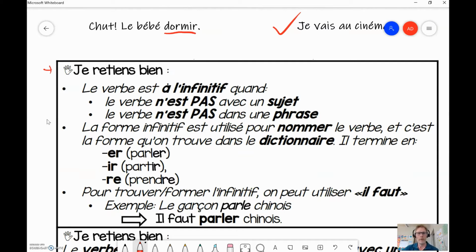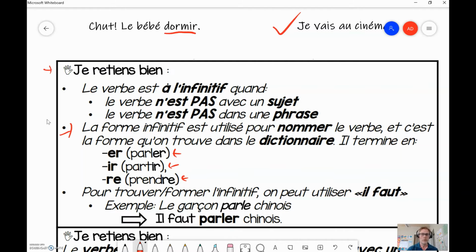Ici, le verbe est à l'infinitif quand le verbe n'est pas avec un sujet. Le verbe n'est pas dans une phrase. So, it can't be in the infinitive form if it's in a sentence with a subject. It has to be conjugated. Le verbe infinitif est utilisé pour nommer le verbe. Et c'est la forme qu'on trouve dans le dictionnaire. So, the infinitive form is like the name of the verb itself, and that's what you find in the dictionary. So you'll find parler, partir, prendre. So, to talk, to leave, to take. That's infinitive in the dictionary. That's the name of the verb.